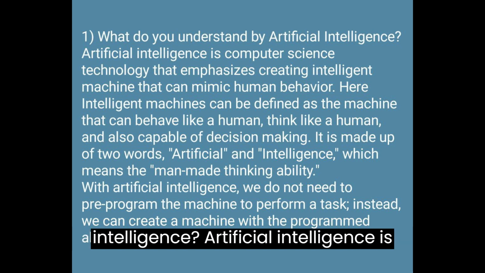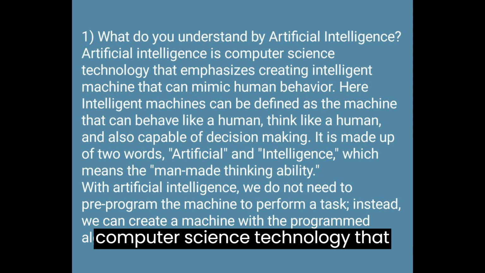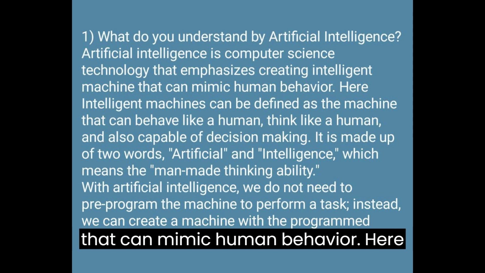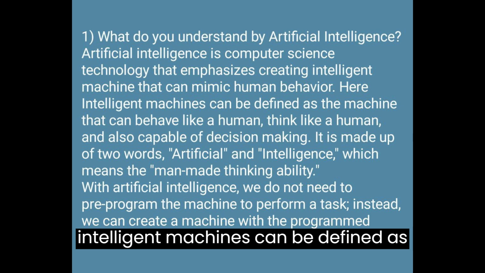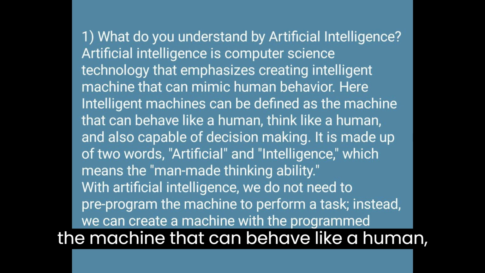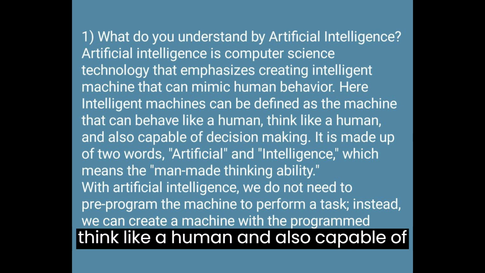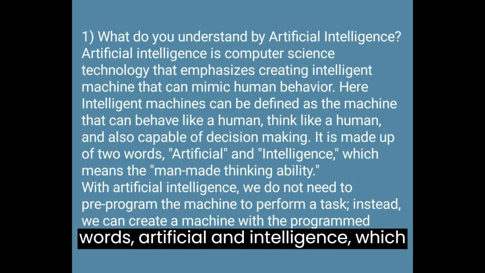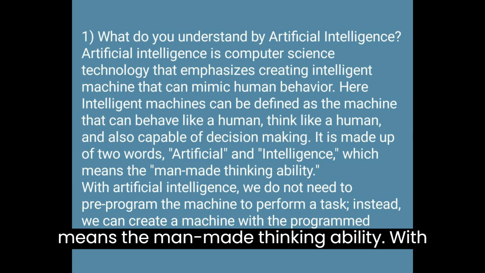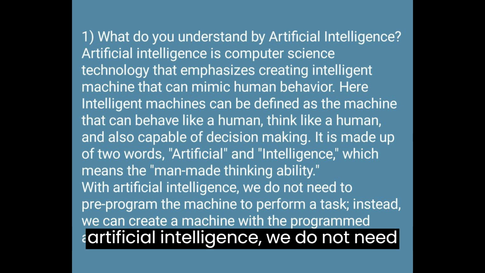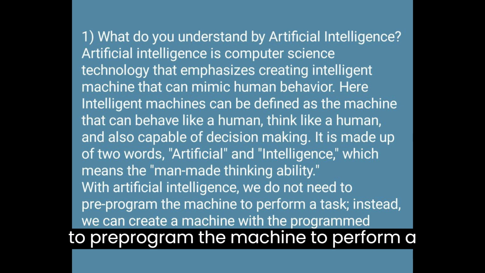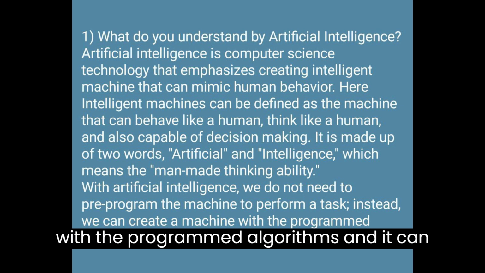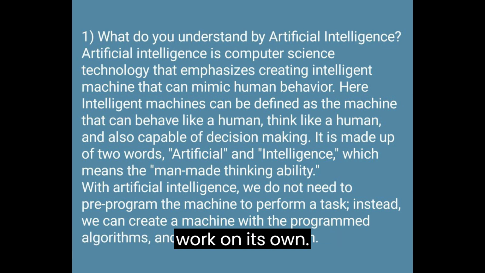Artificial intelligence is computer science technology that emphasizes creating intelligent machines that can mimic human behavior. Here, intelligent machines can be defined as machines that can behave like a human, think like a human, and also are capable of decision-making. It is made up of two words, artificial and intelligence, which means man-made thinking ability. With artificial intelligence, we do not need to pre-program the machine to perform a task. Instead, we can create a machine with programmed algorithms, and it can work on its own.